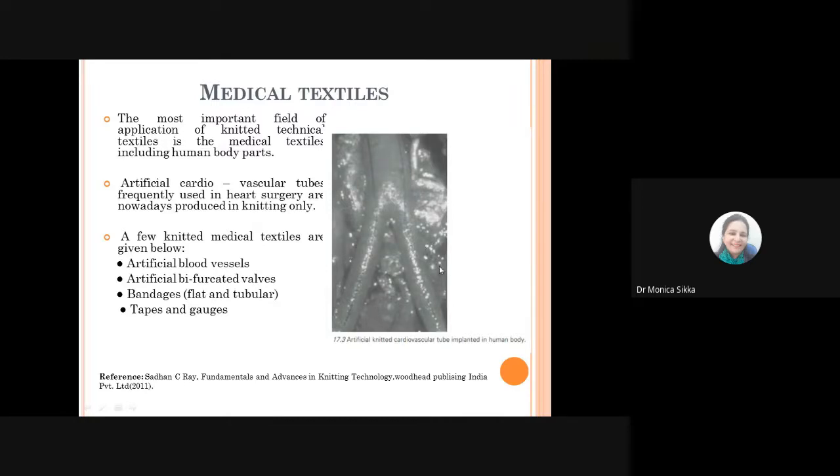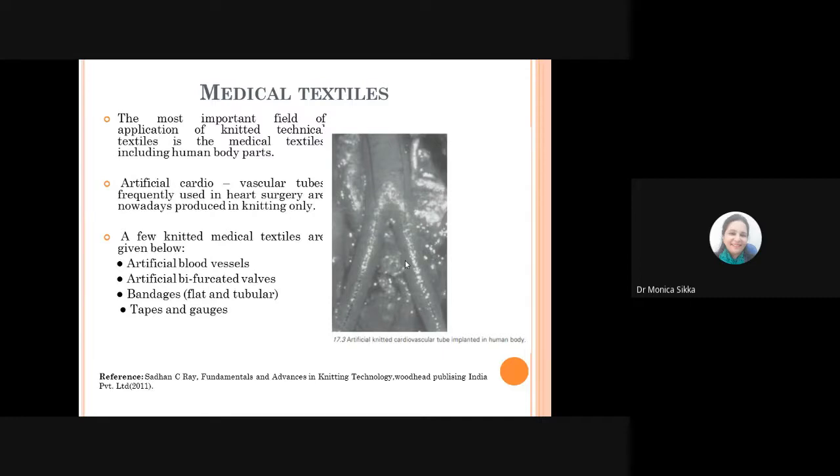So if you have to replace something, you need to have an integrated structure without any cutting and sewing. You cannot create branches by creating, say, several tubes and then joining them together, because that will not work and will fail over a period of time in the body. So you have to use a product which is seamless, a one-piece product, and that means you have to produce a branch structure in one go. This is possible only with the warp knitted multi-needle bar machine, which can give you this kind of branched structural appearance.